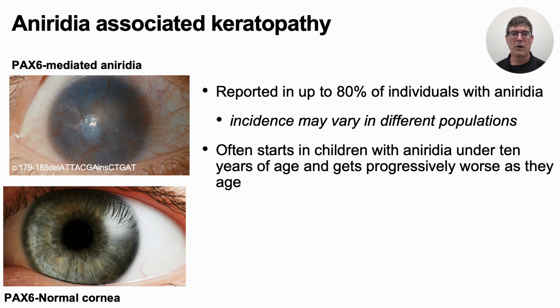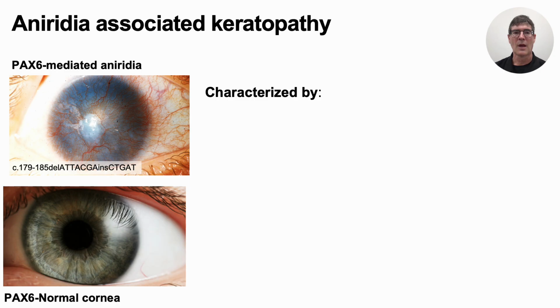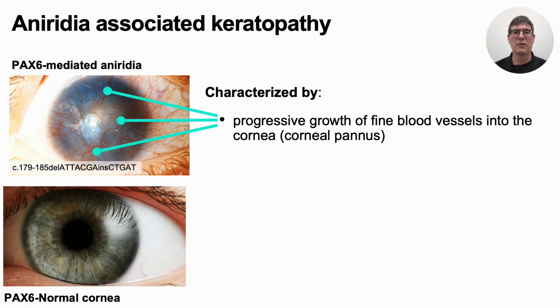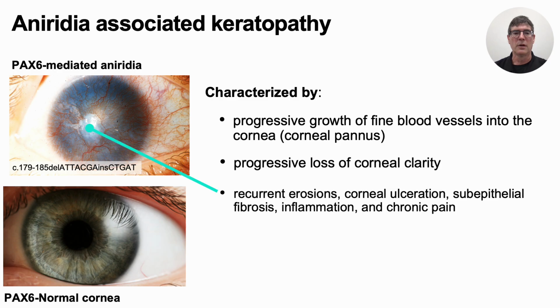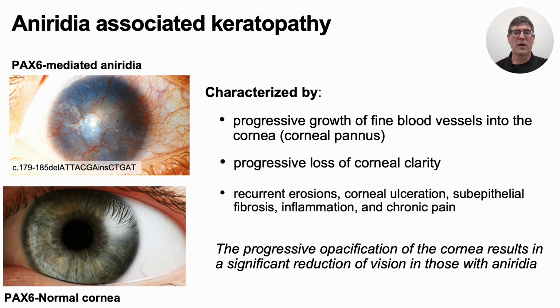Aniridia-associated keratopathy often starts in children and gets progressively worse as they age. Aniridia-associated keratopathy is characterized by a progressive growth of fine blood vessels into the cornea, known as a corneal pannus, and progressive loss of corneal clarity. Additionally, individuals with aniridia experience recurrent erosions, corneal ulceration, subepithelial fibrosis, inflammation, and chronic pain. Importantly, the progressive opacification of the cornea results in a significant reduction of vision in those with aniridia.